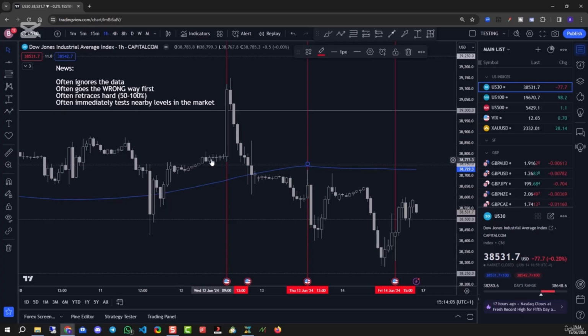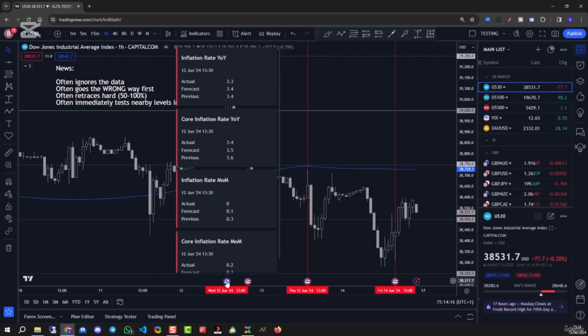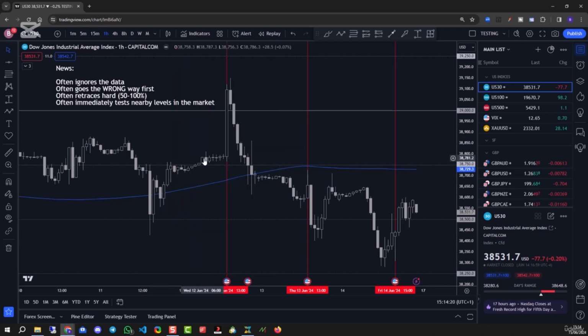Let me give you an example. If we take this day here, this is actually the London session. I know it doesn't look like it because literally nothing happened. That's because the whole world was waiting for this news event. This was, I think, inflation data, it was CPI. Yeah, so this is inflation data. For the whole London session, the traders did nothing. As you can see, the market went totally sideways and then exploded. So this was people who weren't in a trade, did not want to trade. They knew that news was about to come out and they didn't know which way it was going to go.